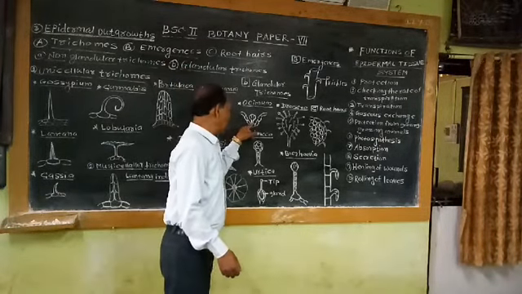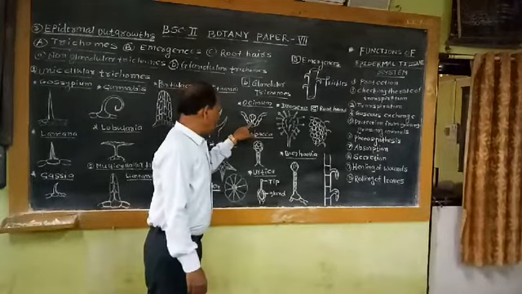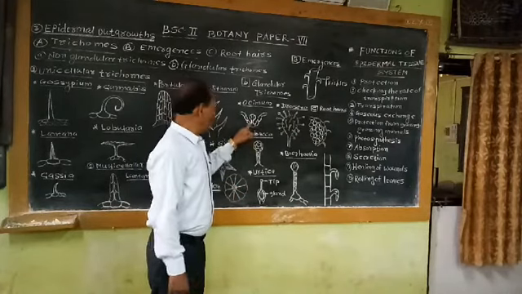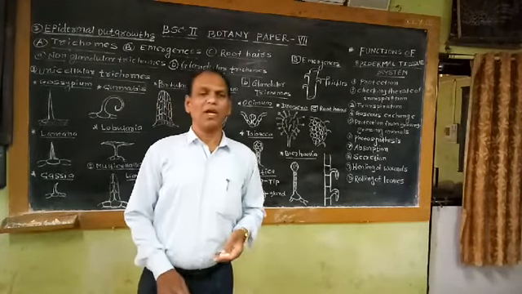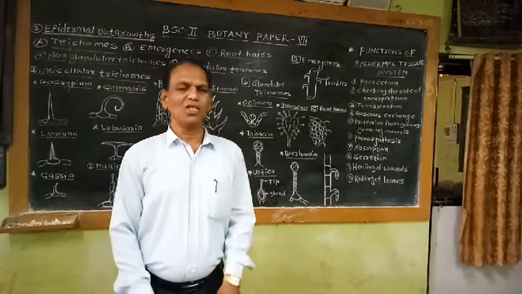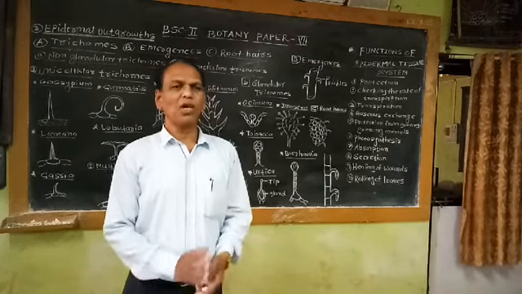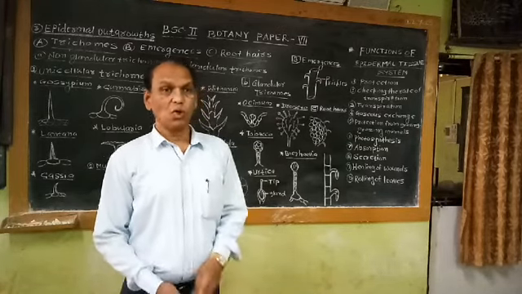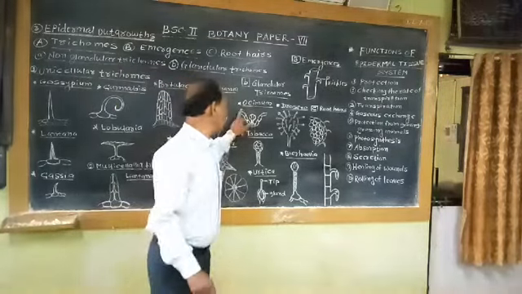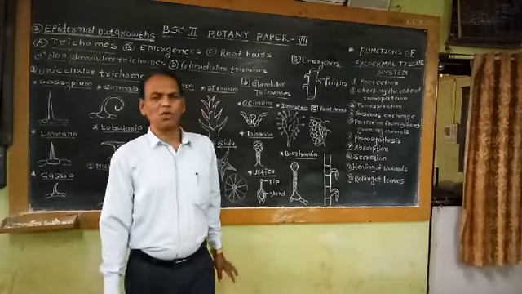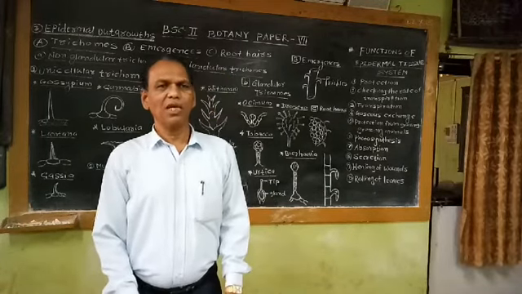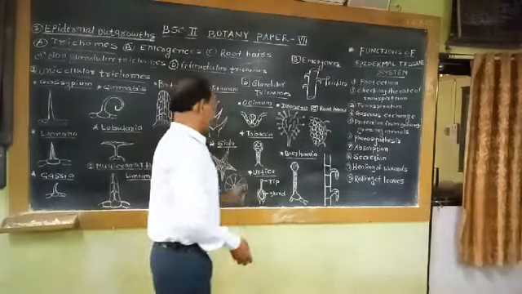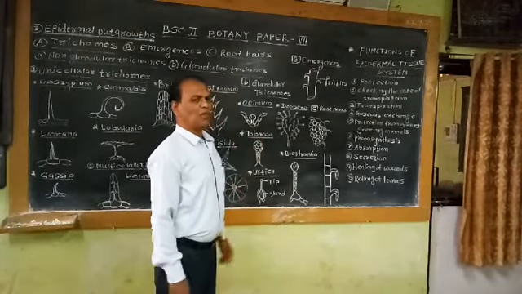That means these glandular hairs in ocimum have a short stalk and a button-like terminal head or gland, which is able to secrete the essential aromatic oil. Due to the secretion of this essential aromatic oil by these trichomes, if we crush the leaf of ocimum and smell it, it gives a specific smell. So the smell in this ocimum leaf is due to the glandular hairs or glandular trichomes, which are able to secrete the essential aromatic oil. That's why we observe the smell in this ocimum leaf.